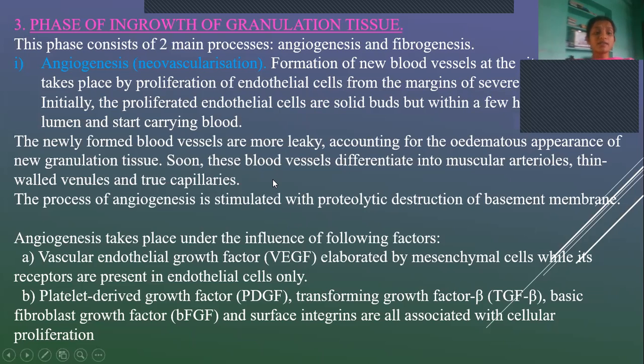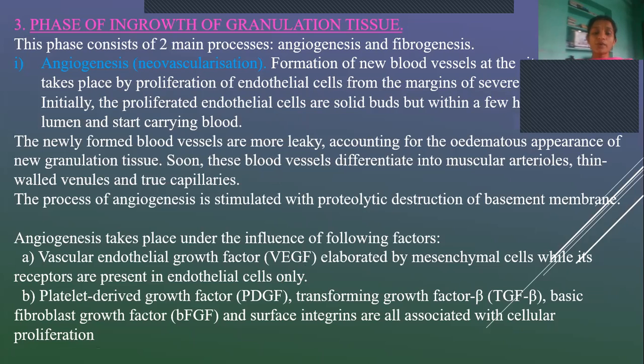So what are the molecules or proteins that will help in the formation of these new blood vessels? So first is vascular endothelial growth factor. It is released by certain mesenchymal cells, which also include connective tissue cells and fibroblasts.